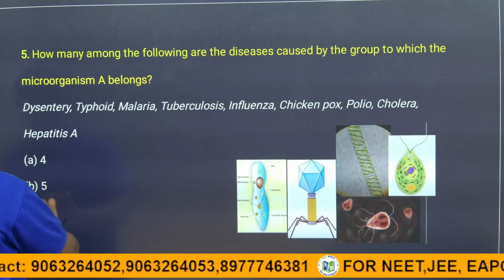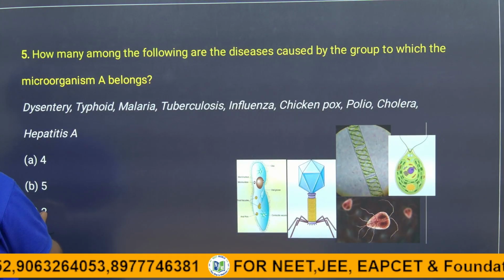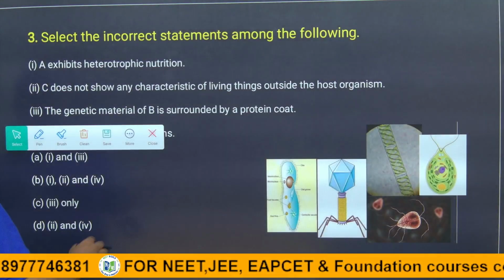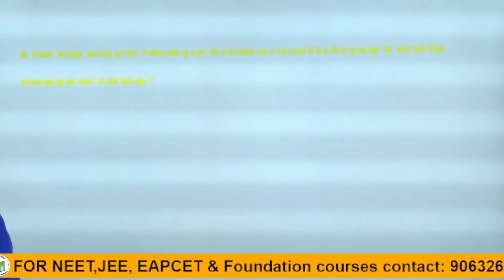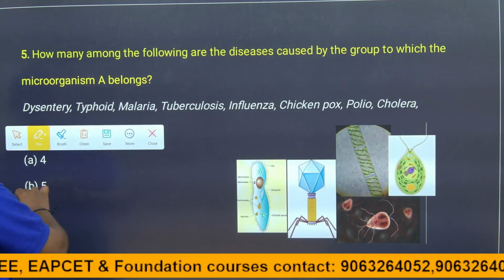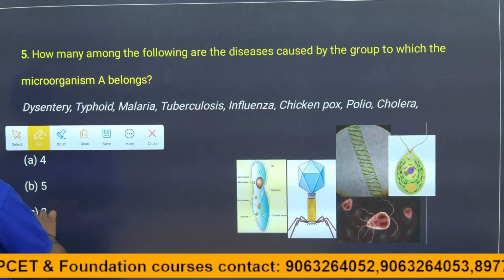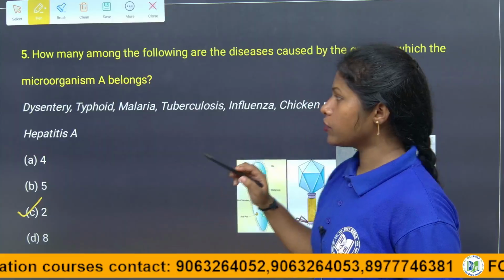So for the given options, option 2 is the answer, because they are having only 2. I hope you all are clear about this question, children.